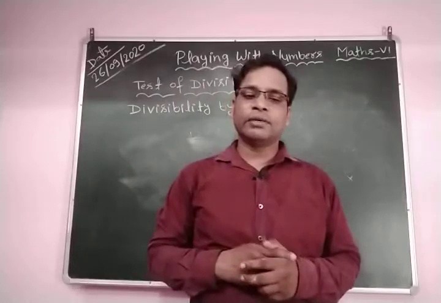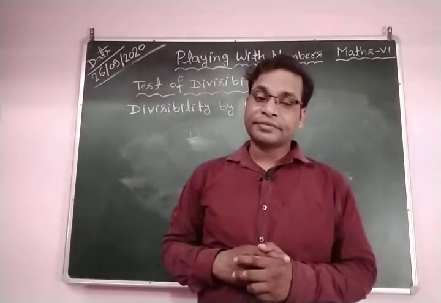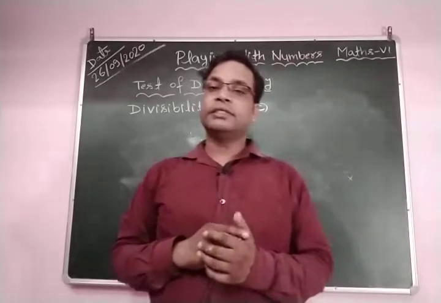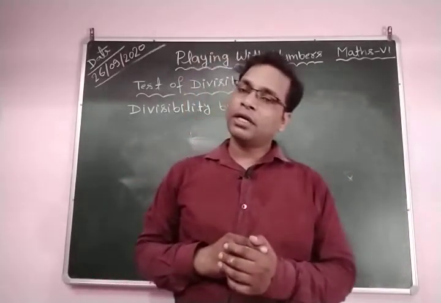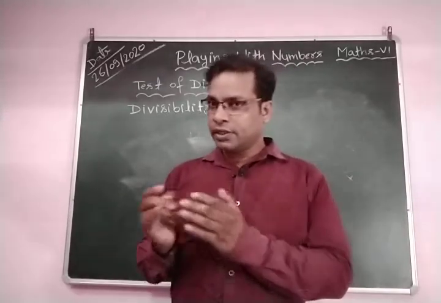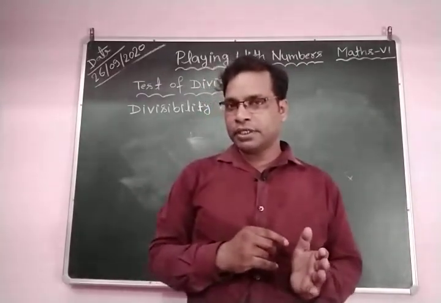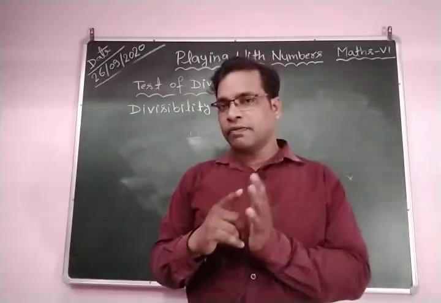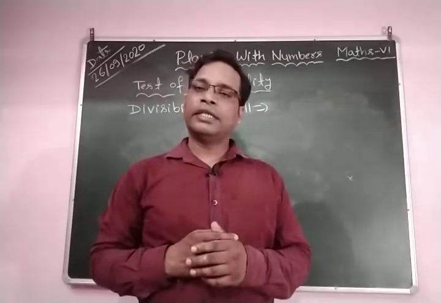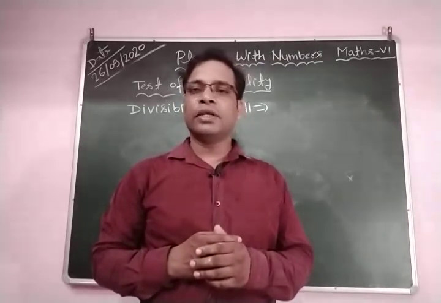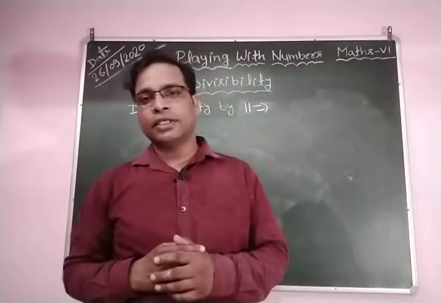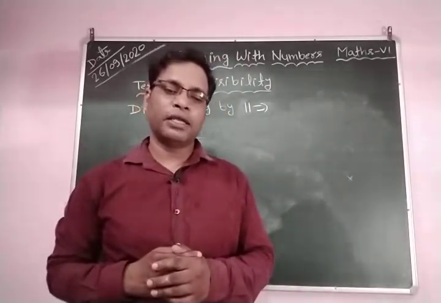We take one example and check whether the given number is divisible by 11 or not. First we find the even place digits and odd place digits. After this we find the sum of odd place digits and even place digits, and their difference. If the difference is 0 or a multiple of 11, or you can say divisible by 11, then you can say this number is divisible by 11.